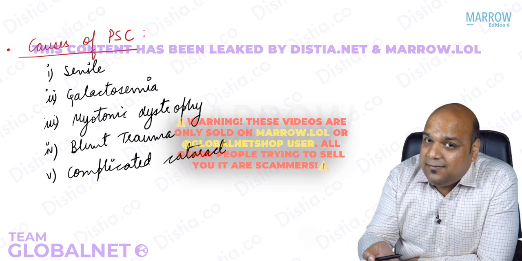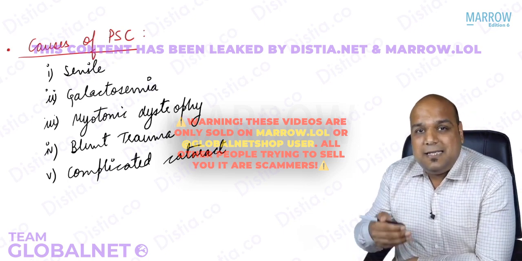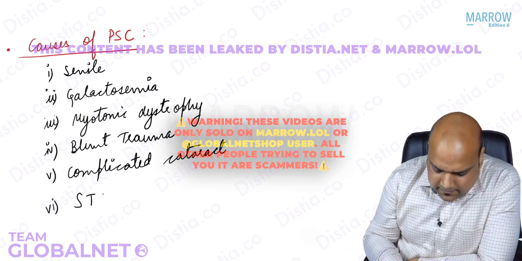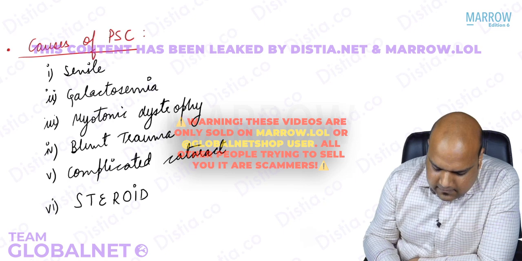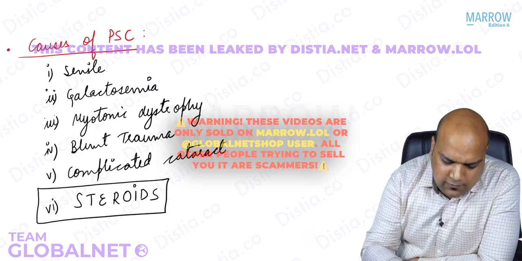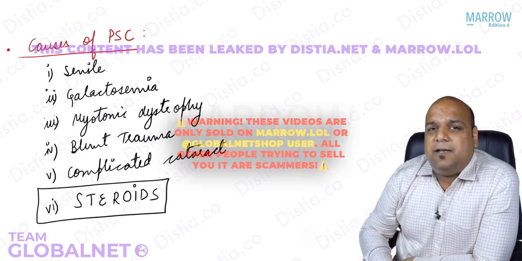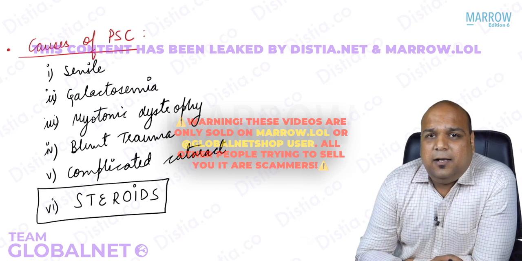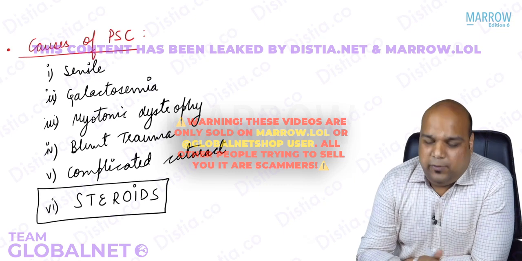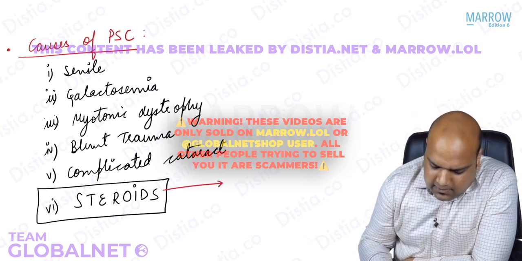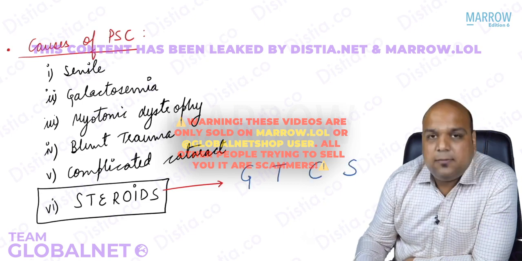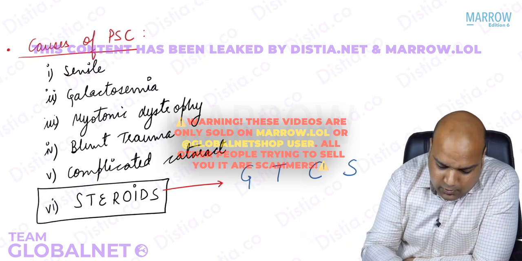Apart from this, is there any other cause? Yes. A very important cause is steroids. Now, all of us have heard, even the general population knows that steroids have side effects if taken inappropriately without any advice. Yes. So, what are the ocular side effects of steroids? There are 2 ocular side effects, which we remember through a mnemonic GTCS. The seizures, GTCS, everybody, I hope you understand the mnemonic.